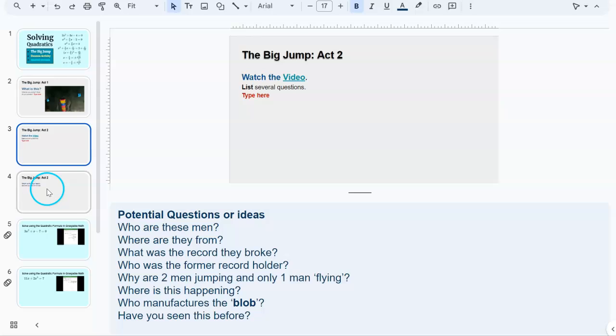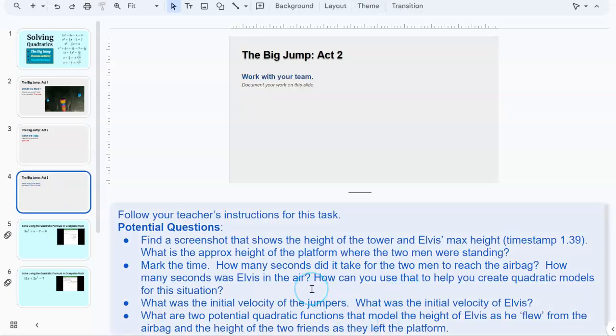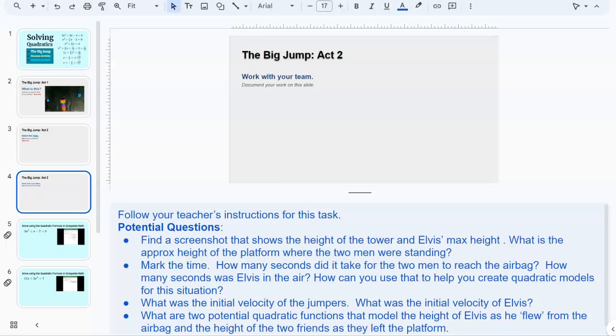But let's take a look at some of the potential questions you could ask. This is not a fully developed 3-act task. I'm not getting this from someone else. I just found this video and thought, wow, what an opportunity. Okay, on screen number 4 is where we get into the meat of the task.